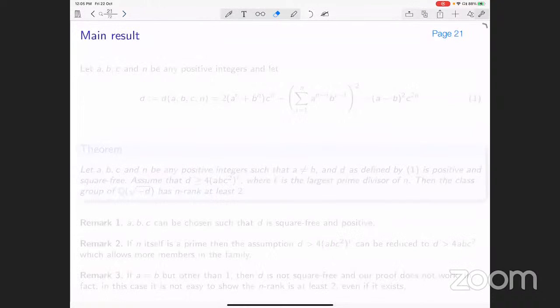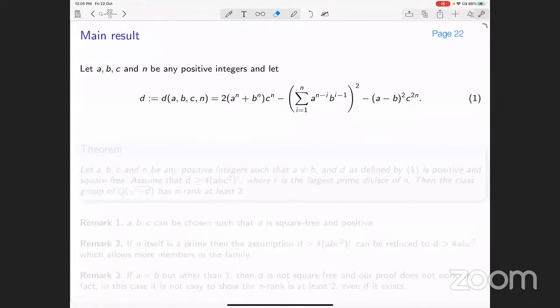So what is the main result? Let a, b, c, and n be positive integers. This is a standard method that we have adapted.